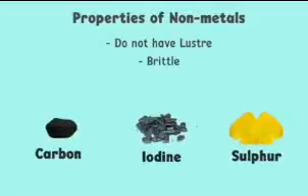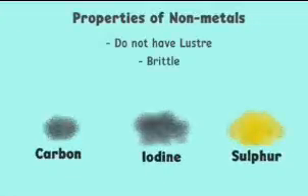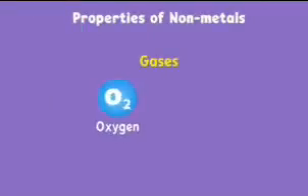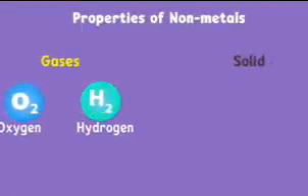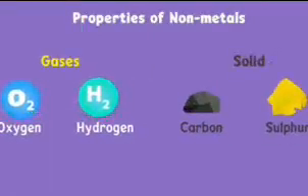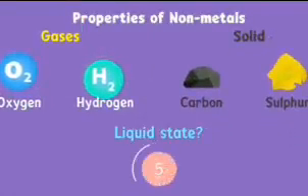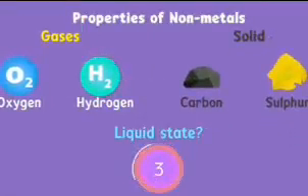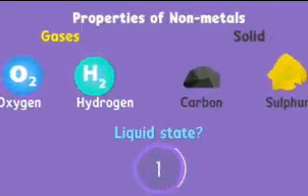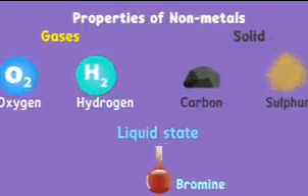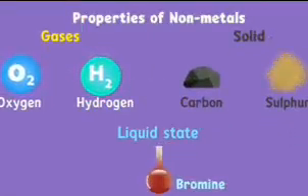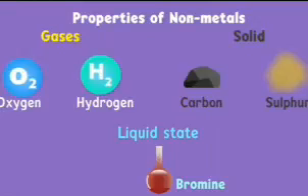What do we mean by brittle? They cannot be beaten into sheets or wires, as most of them turn into powder when hit by a hard substance. Non-metals can also be gases like oxygen, hydrogen, or solids like carbon, sulfur, etc. Do you know of any non-metal in the liquid state? Bromine is the only non-metal which is in the liquid state.